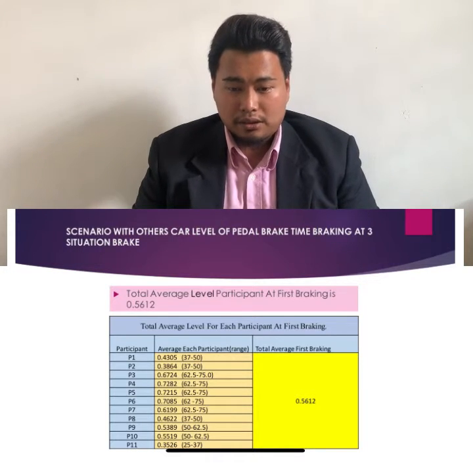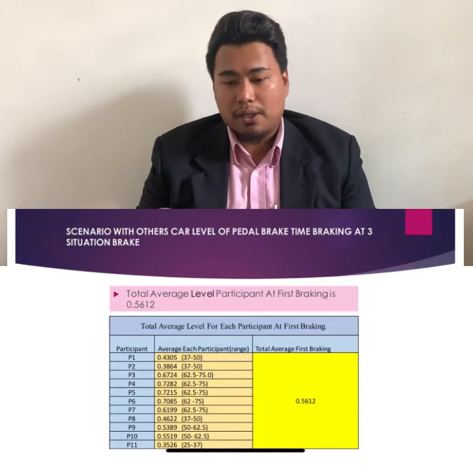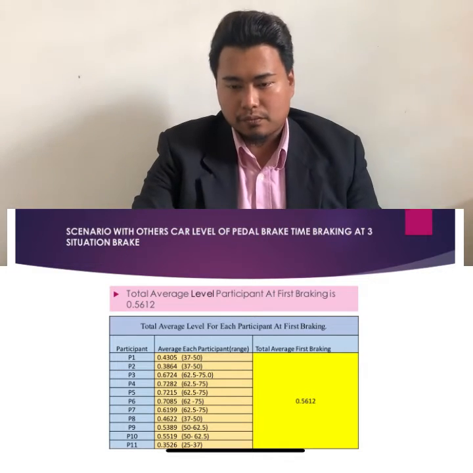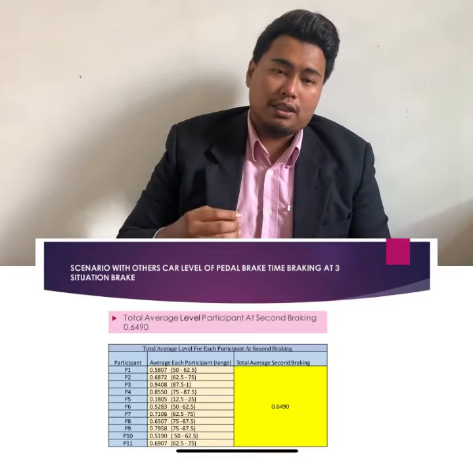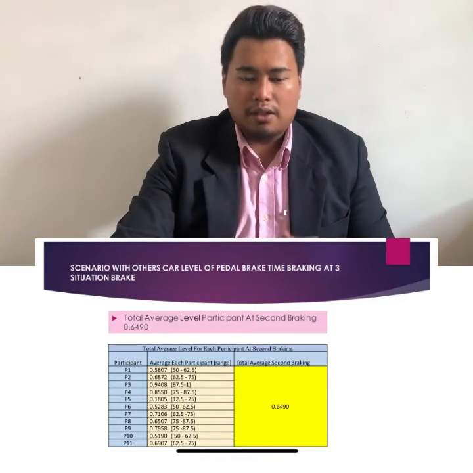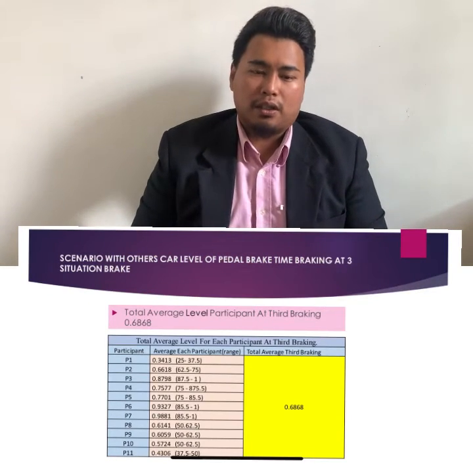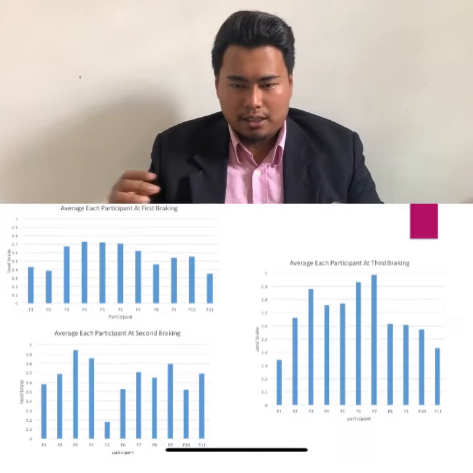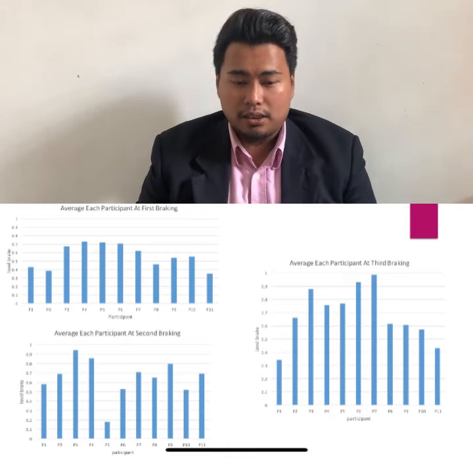The total average level for the first braking is 0.5612, and the second braking is 0.6499, and the third is 0.6868. So this result shows